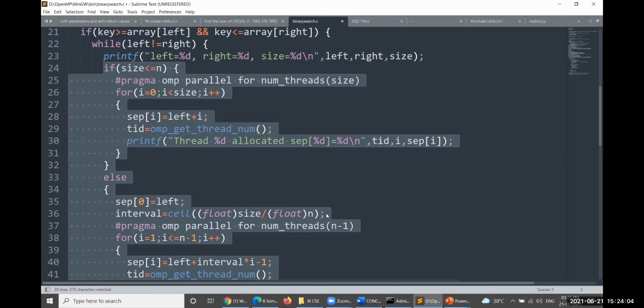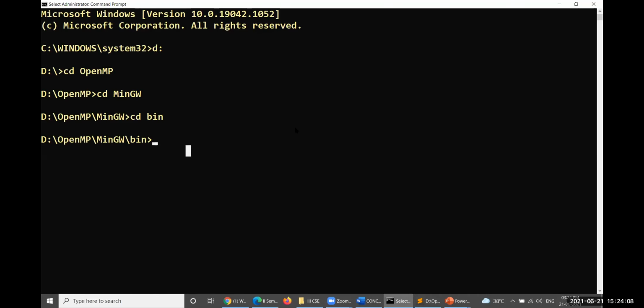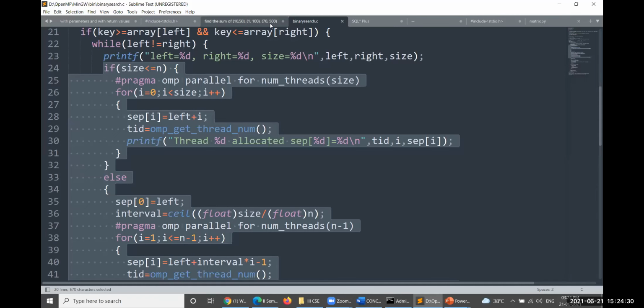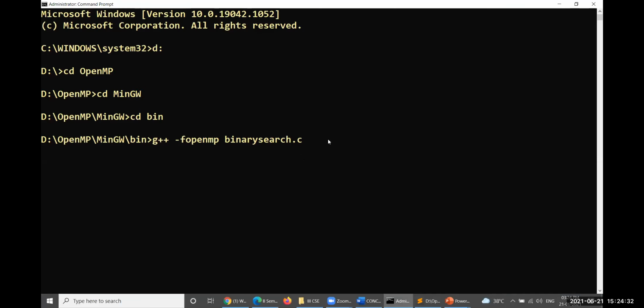Let me execute this particular thing for a while. I'll go ahead here with g++ followed by -fopenmp, then followed by binary search dot c, hyphen o exec.